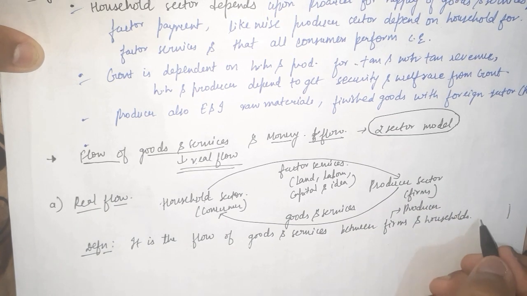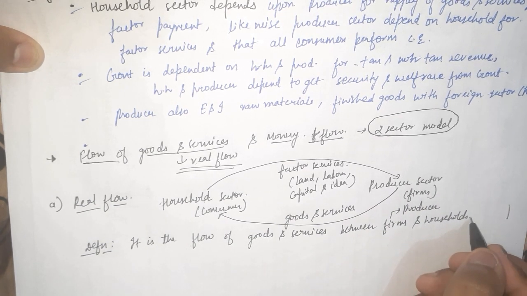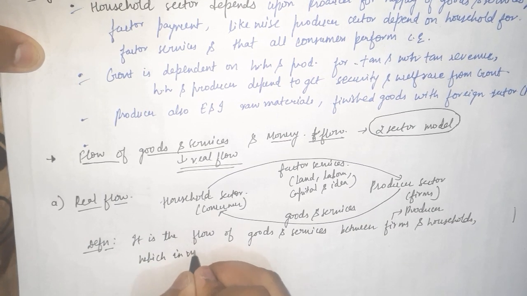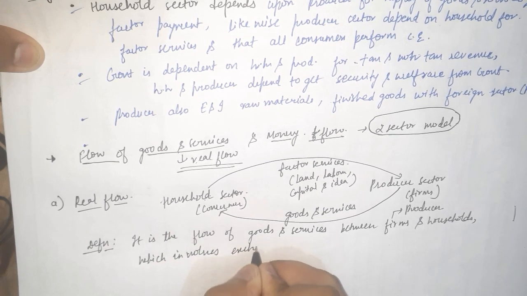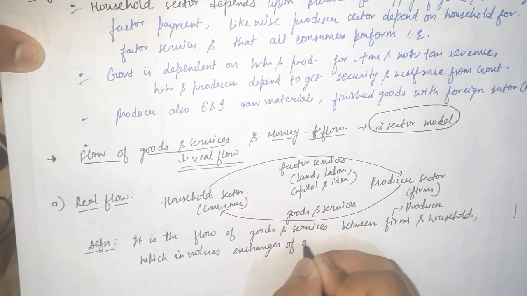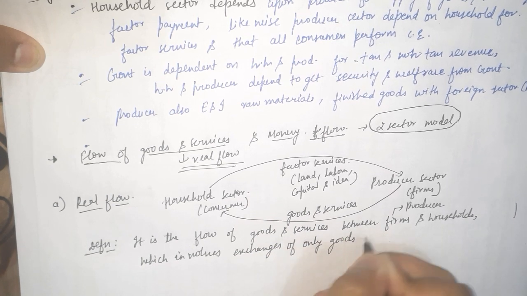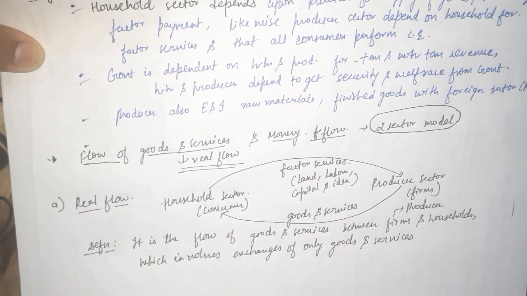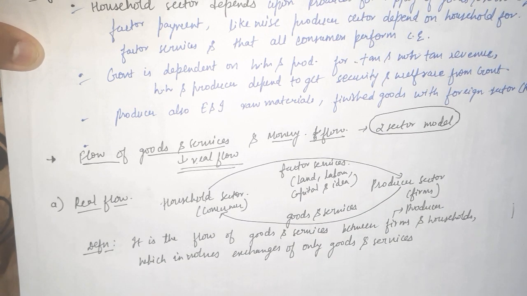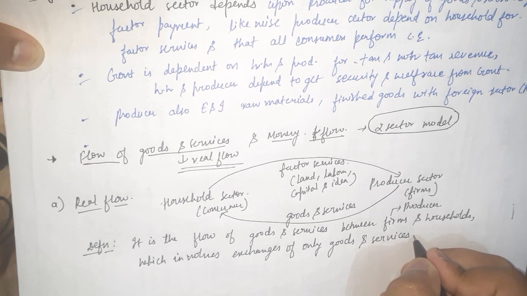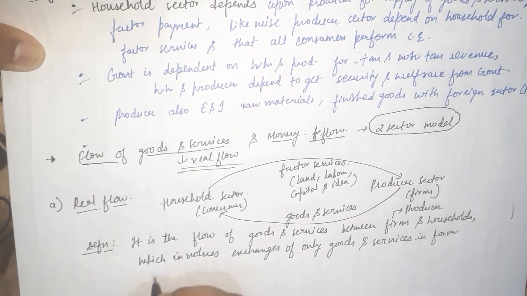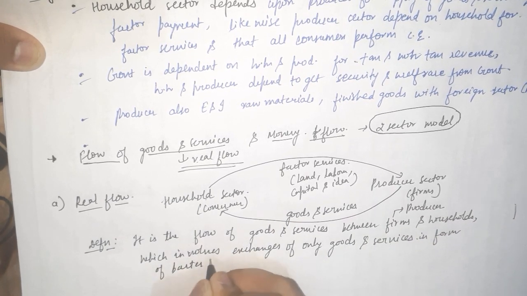It is the flow of goods and services between firms and households, which involves exchanges of only goods and services in the form of barter system.